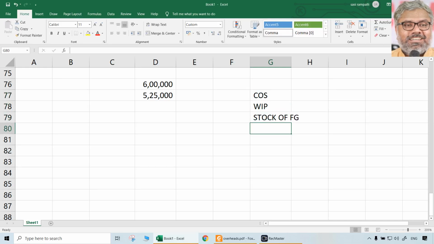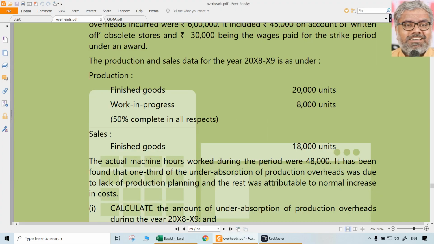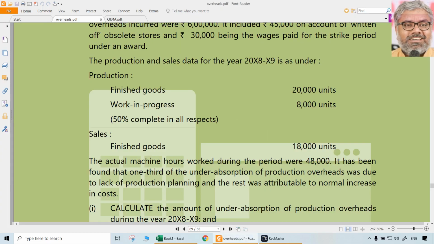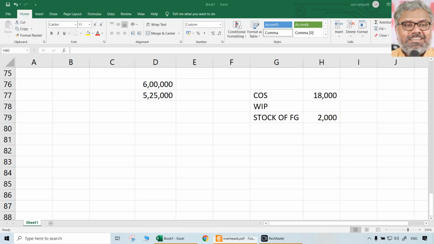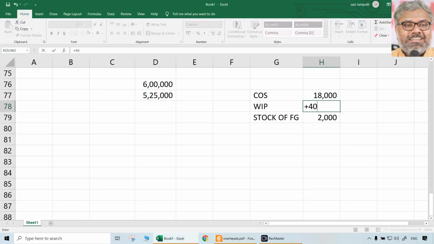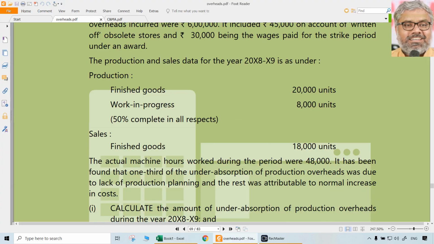How much will be the stock of finished goods? Production 20,000, sales 18,000. That means 2,000 is finished goods stock. Now look at work in progress. 8,000 units, 50% complete in all respects. This is where we have to be careful. Should we take 8,000? No, we should not. We should take only 4,000. Why? That 4,000 is equivalent units of work in progress.